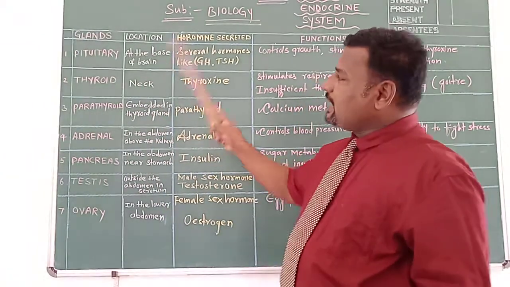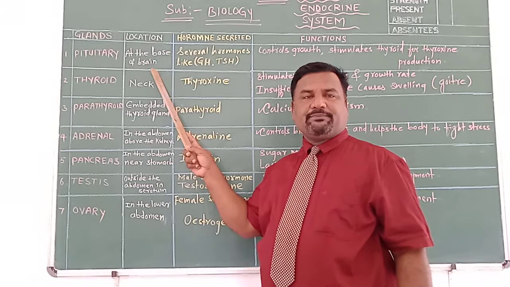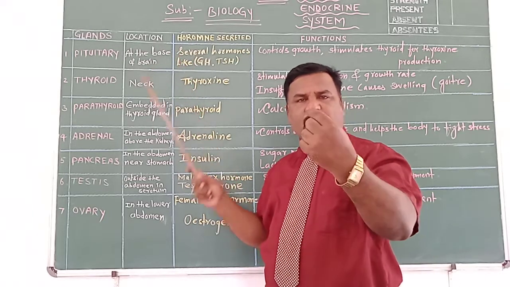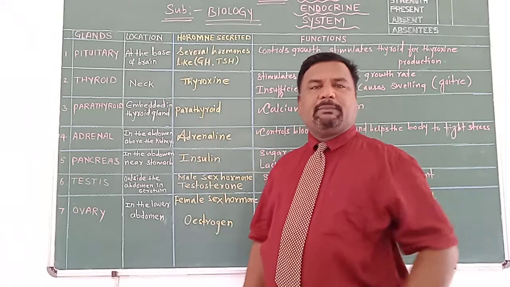Where is the location? It is located at the base of the brain. The size of the pituitary gland is very small, about the size of a small pea seed.